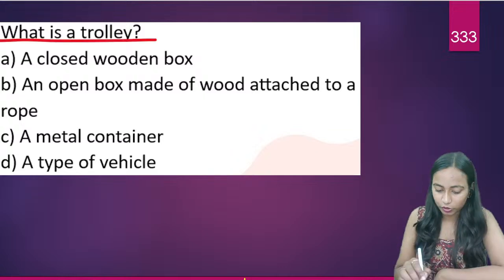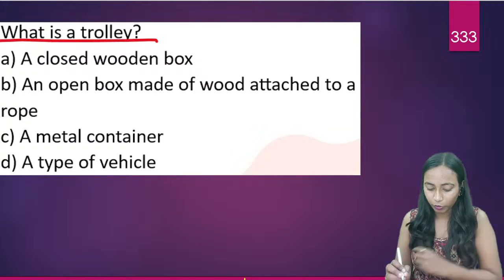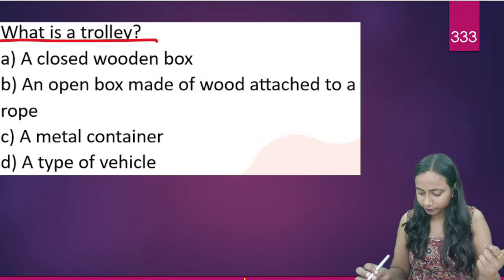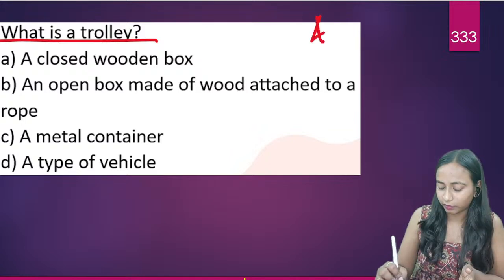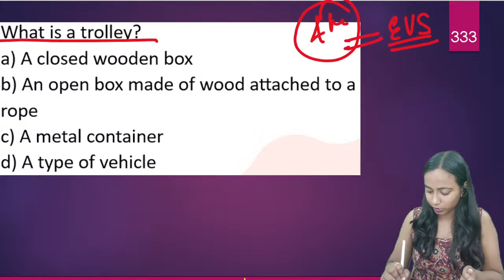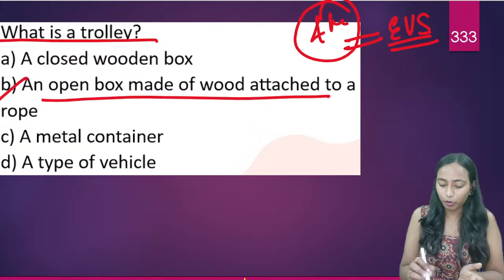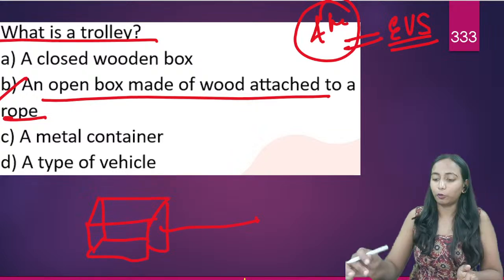चलिए, what is trolley? Trolley is a closed wooden box. Trolley is an open box made up of wood attached to rope. Trolley is a metal container or it is a type of vehicle. Quickly get started. Okay, so these are our fourth के जो हमारे level के questions थे, from your EVS book. So these are the ones for which most of you have shared the notes. Okay, so correct everyone. All of you are correct. What is trolley? Trolley is an open box that is made up of wood. और उसपे क्या attached होता है? Rope is attached to it. Trolley is a box made up of wood and a rope is attached to it.